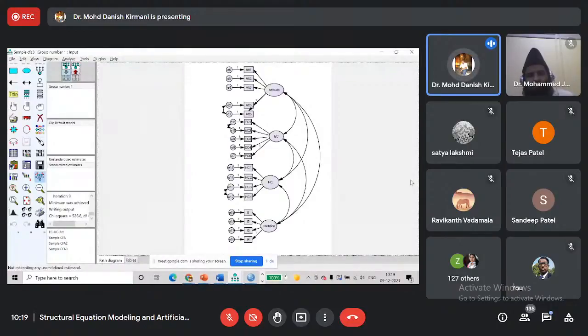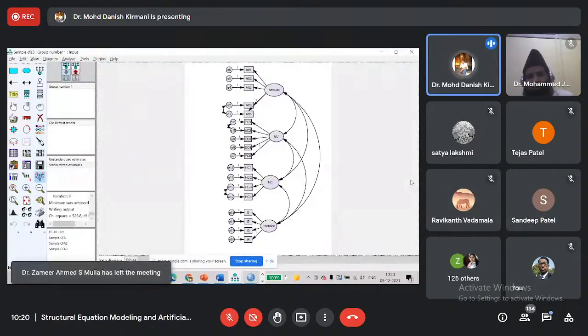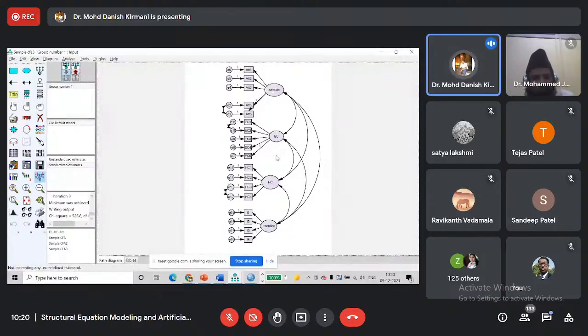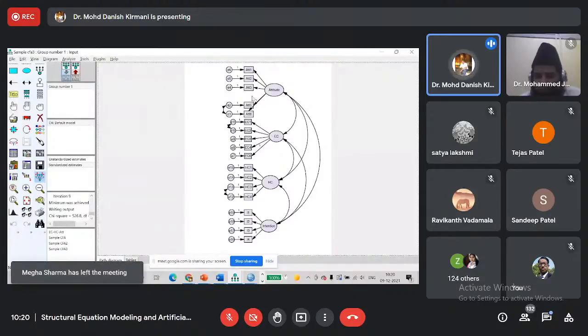We are getting acceptable limits, we are getting sufficiently high loadings, so there is no need to delete indicators further.